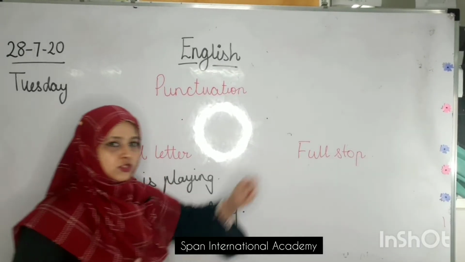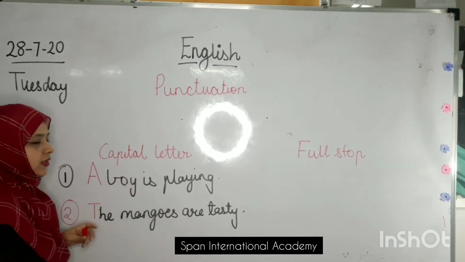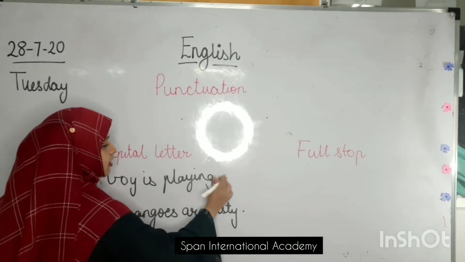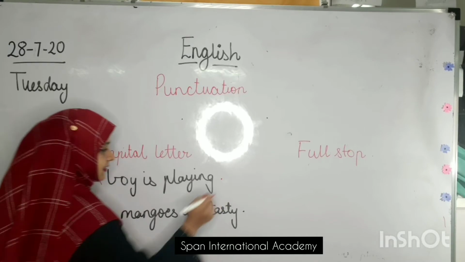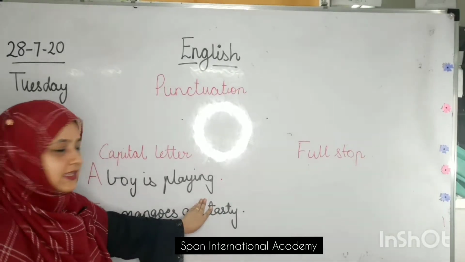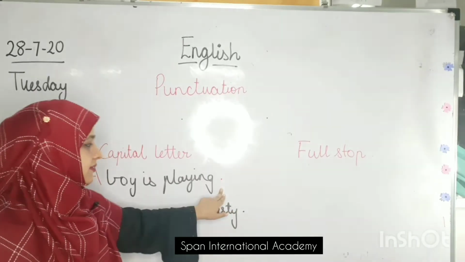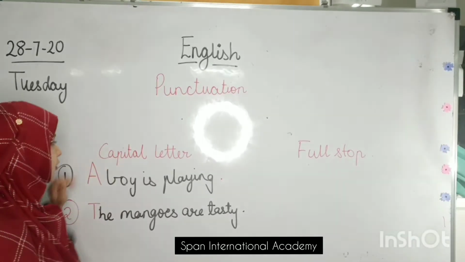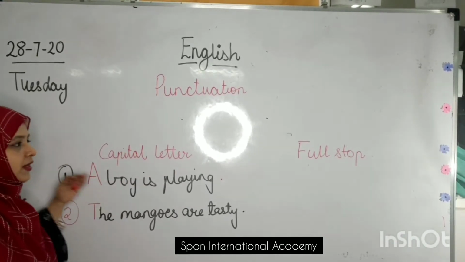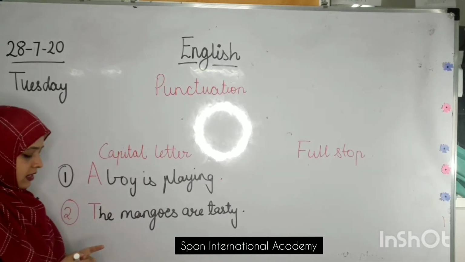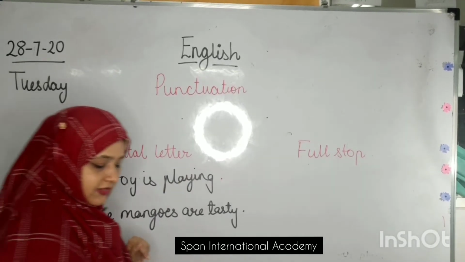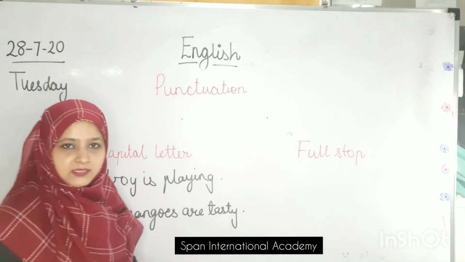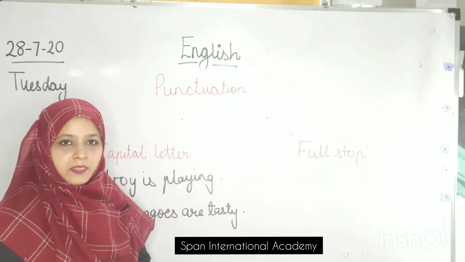Now what about the full stop? Where do I put a full stop, in the middle? Should I put the full stop in the middle? No. I put the full stop whenever I am done with the sentence. That means when I complete one sentence, I will put a full stop. That means my sentence is over. So now you all know where we use a capital letter and where we use a full stop. These are two topics that we had done earlier. Now today we are going to do two more new topics in it. Are you all excited for it? So let's do it.